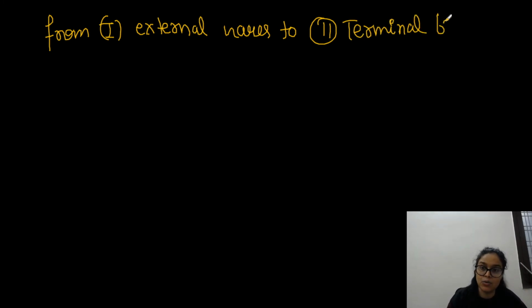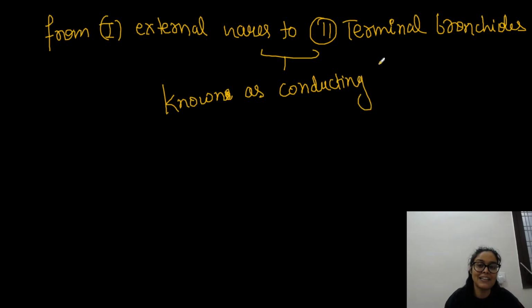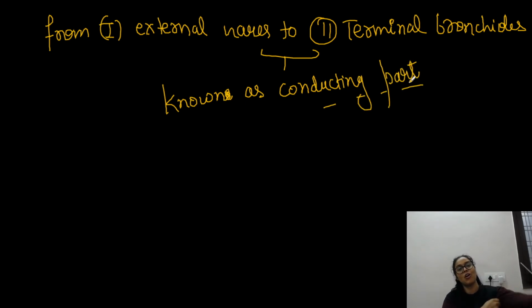These tubes are known as the conducting part. Why are they called conducting part? Because they help in conducting air from the nostril to the terminal bronchioles, right?